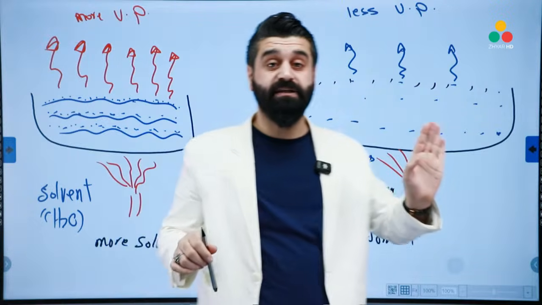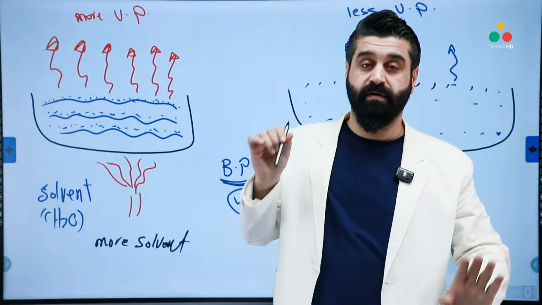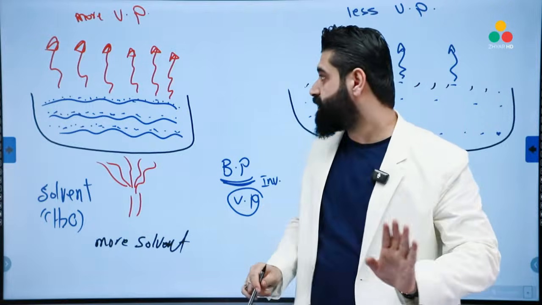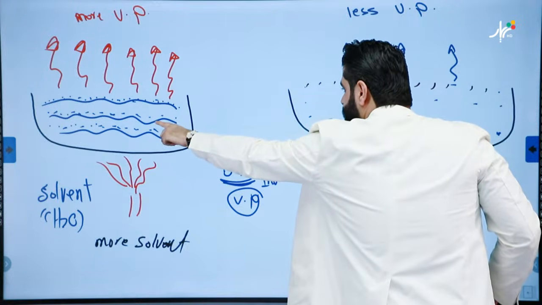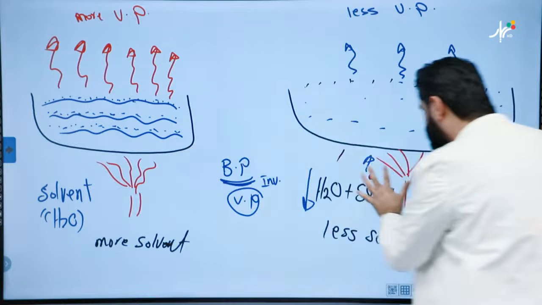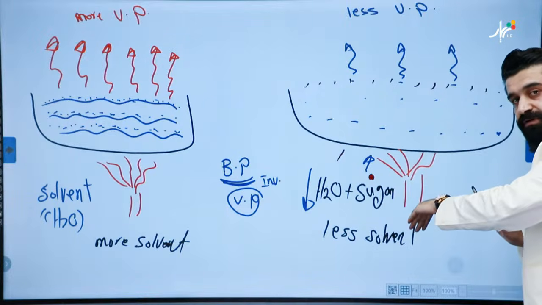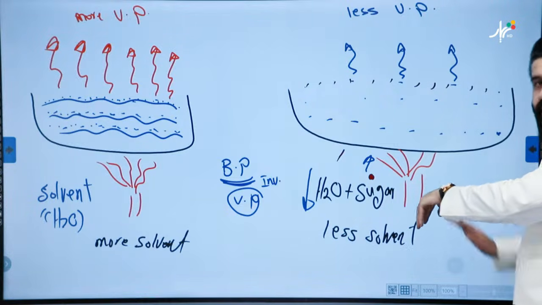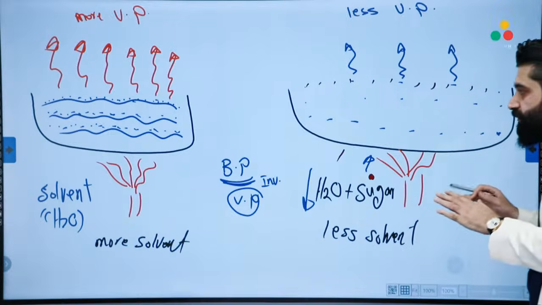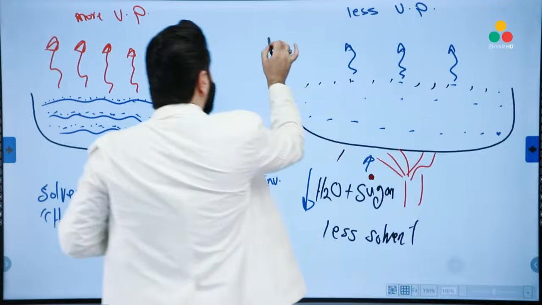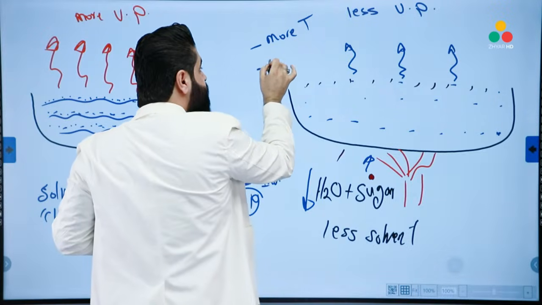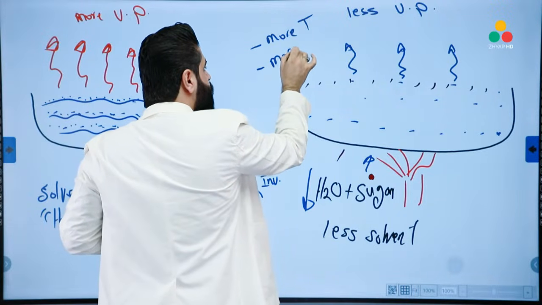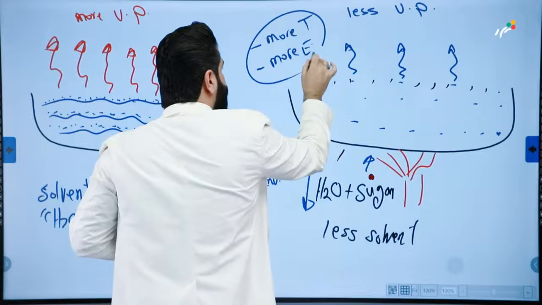Look, what's the relation between the boiling point and vapor pressure? They're inverse. Okay? Here we have more vapor pressure, so the boiling point must be less. How about this? We have less vapor pressure, so the boiling point must be higher. Look, it takes more time. It needs more energy to be boiled, this one.